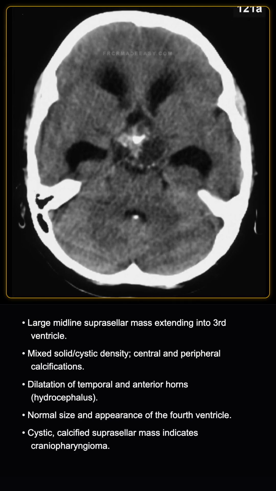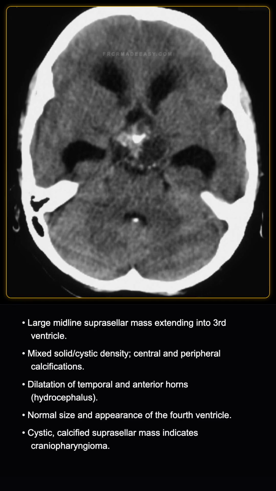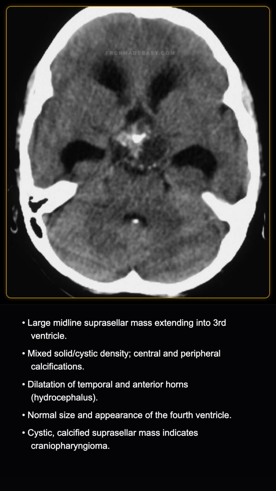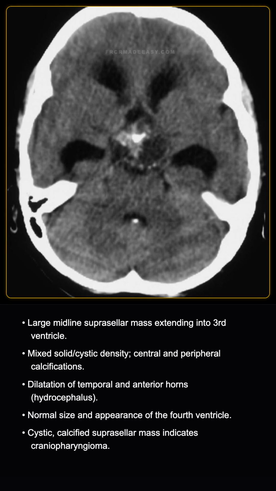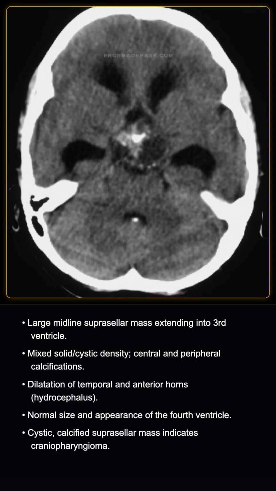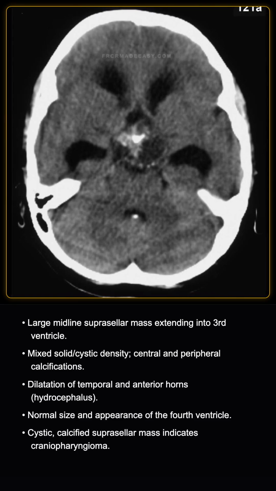There is significant dilatation of the temporal and anterior horns of the lateral ventricles, consistent with obstructive hydrocephalus at the level of the third ventricle. The fourth ventricle retains a normal size and configuration. The combination of suprasellar location, cystic elements, and calcification in an adult is highly characteristic of a craniopharyngioma.